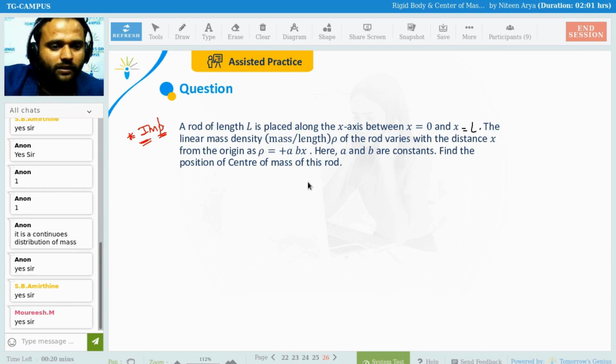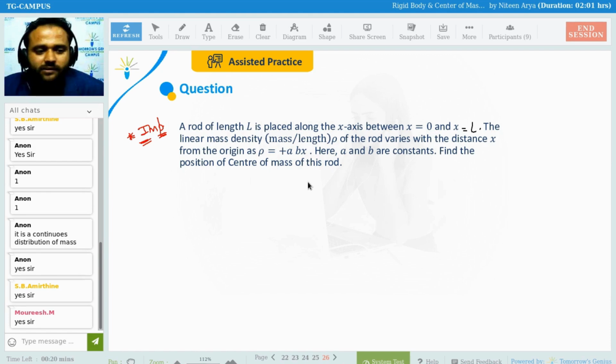Okay, homework you can do at home. Chapter is this. Add it to the course and done. Homework is also done.